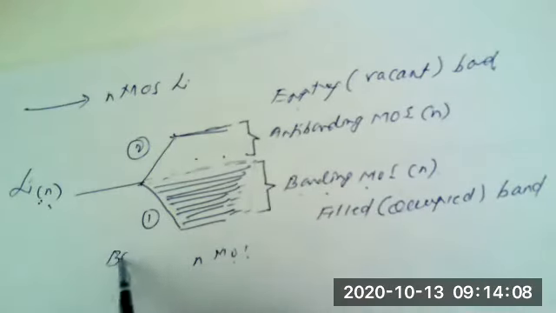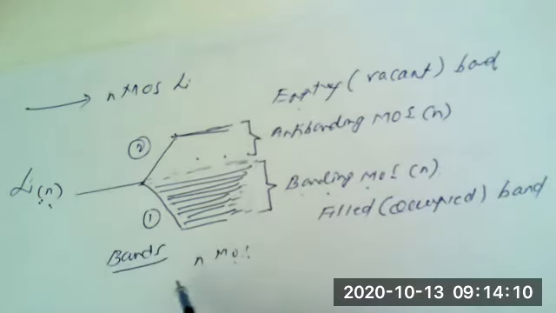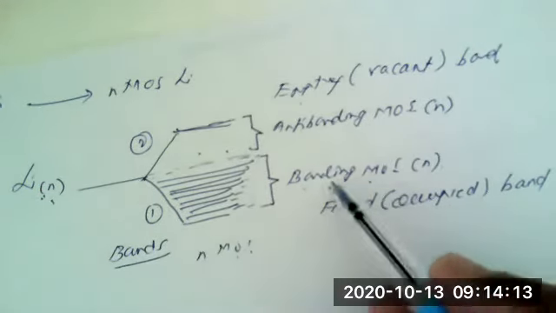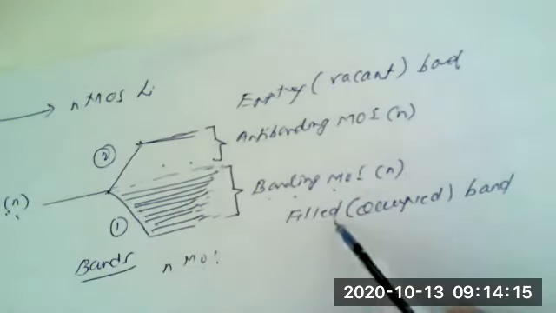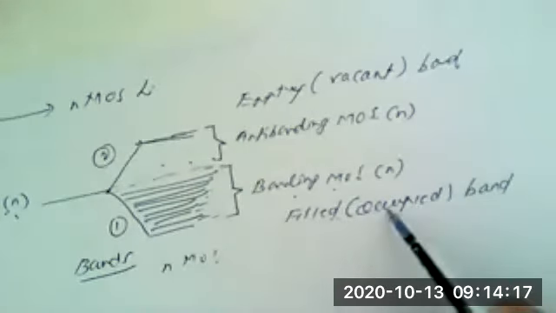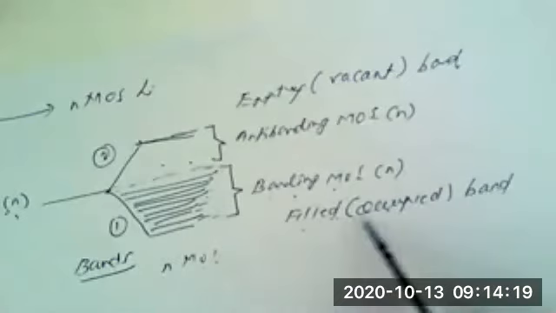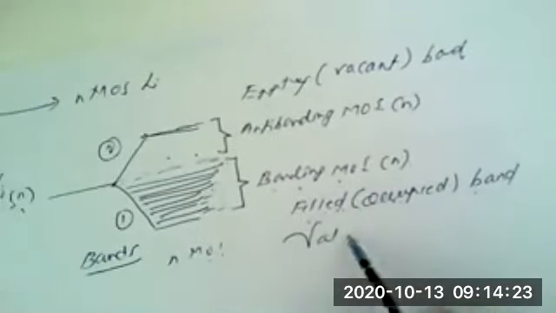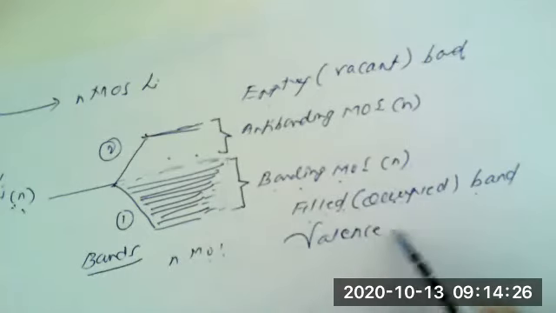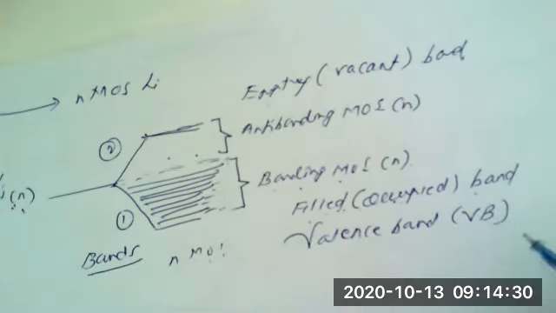So these are known as two bands, amongst which one band filled with electrons, or occupied with electrons, is known as the filled or occupied band, and this band is also known as the valence band, normally abbreviated as VB.